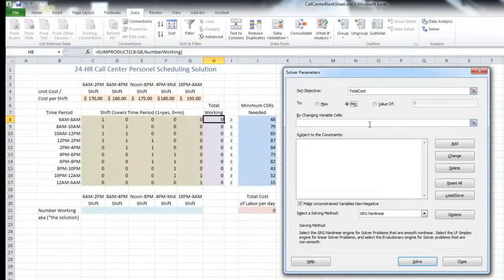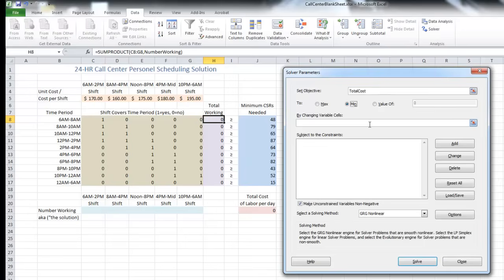Okay, now below that we have by changing variable cells. Now what we have to do here is tell Excel what we want it to figure out in order to create the lowest possible cost. Of course, we want Excel to tell us the optimum number of employees per shift that covers our minimum requirements, but does so at the lowest possible cost.